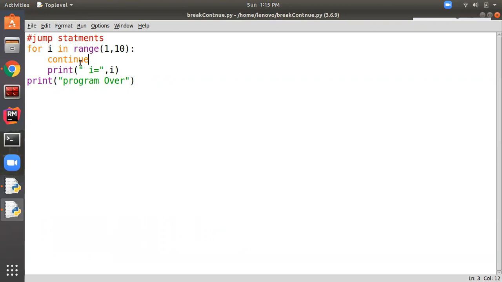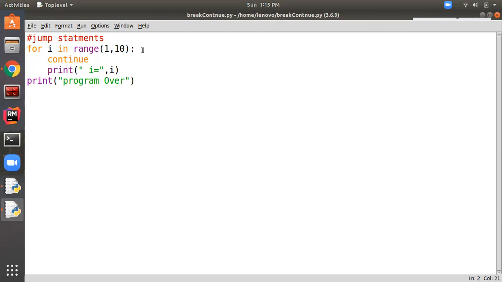Then again in the second iteration, it encounters the continue statement. Similarly, for all the 10 iterations, the Python compiler observes continue in between, so that's why it's not printing the value of i, and it comes out after the last iteration and prints the message program over.